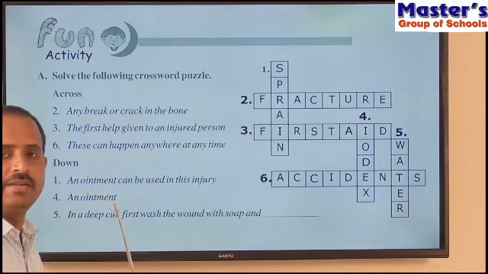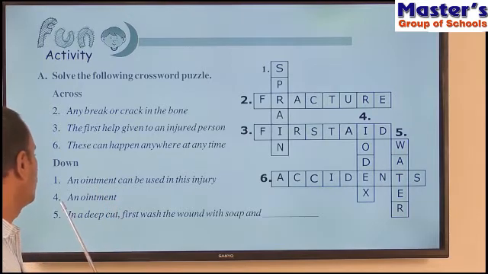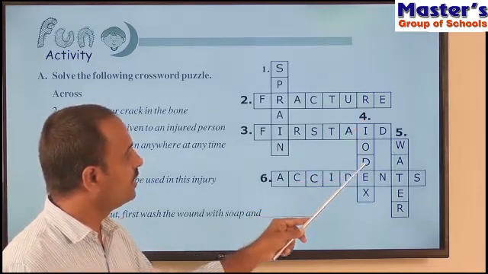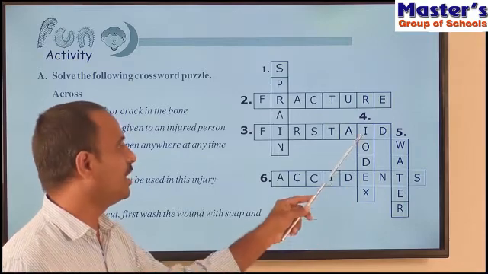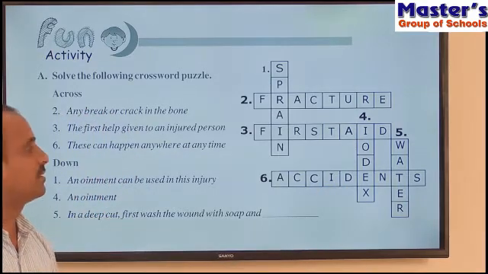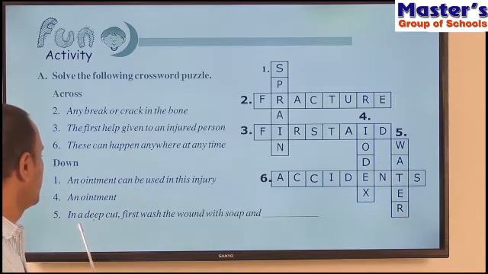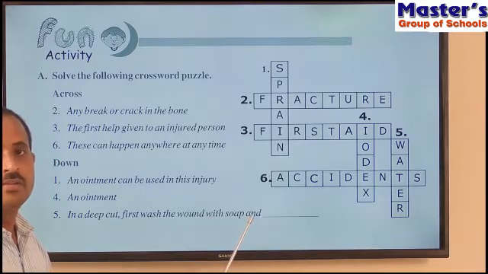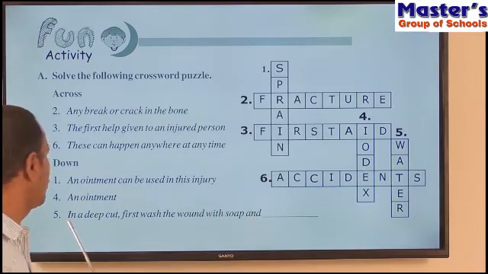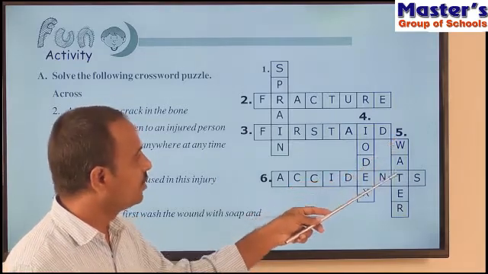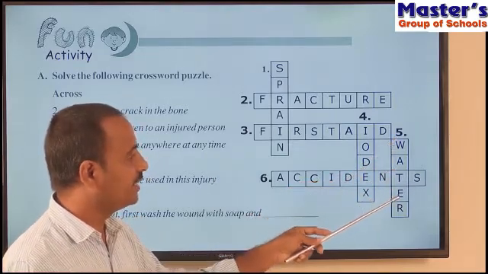And see the fourth one, an ointment. We have to write the name of any ointment. So what is the name of the ointment? See the fourth down row. Here is the 4, that is IODEX. Iodex is the ointment, which can be used for sprains. You see the fifth one, in a deep cut, first wash the wound with soap and with what? What is the answer for the fifth one? See the fifth down row, here is the fifth. Here, down row, WATER.